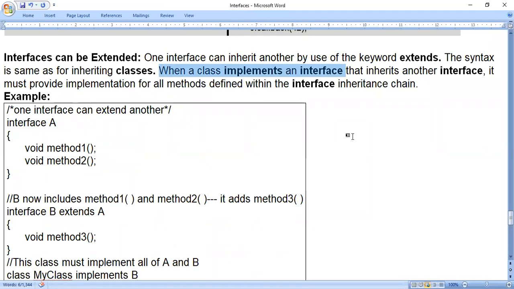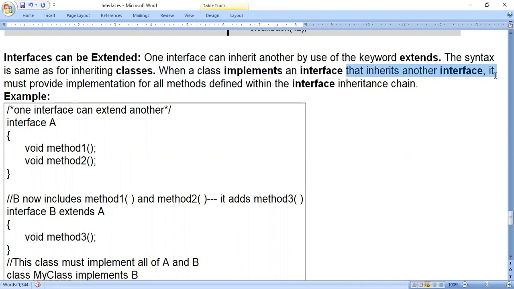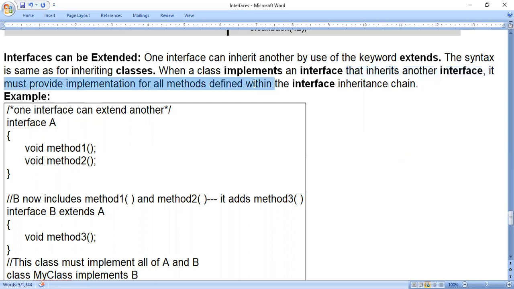You have to write a class which should implement an interface. Inheriting another interface means like super interface and sub interface, like superclass and subclass. So it must provide implementation for all the methods defined within an interface in the inheritance chain.